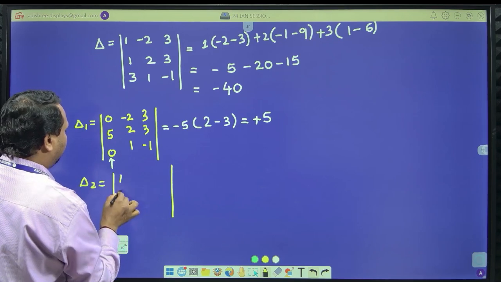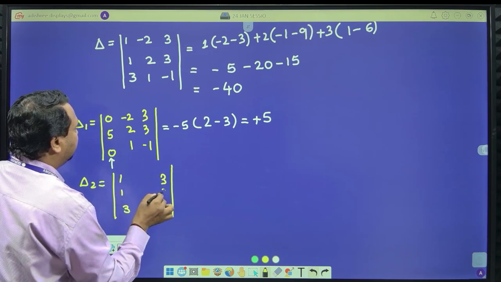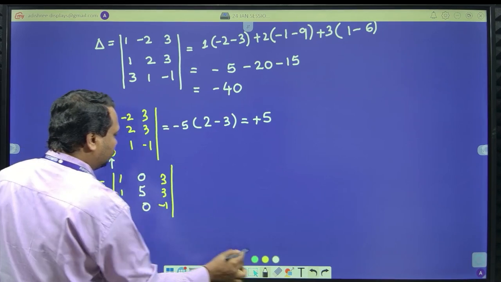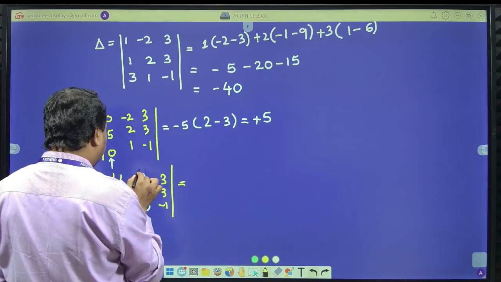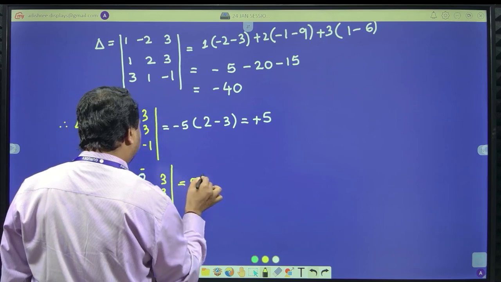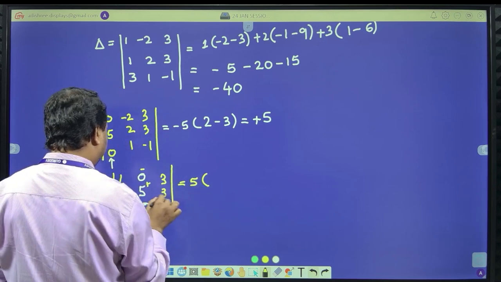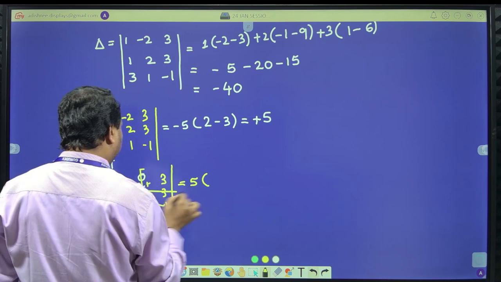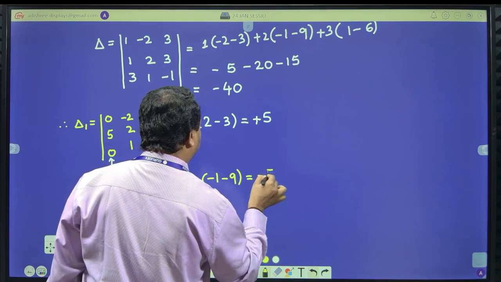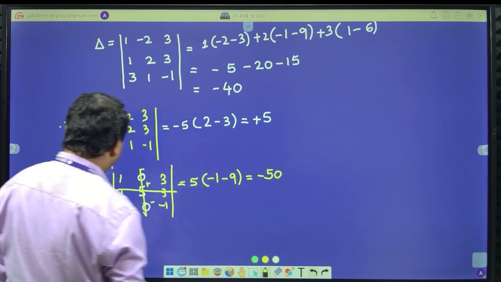Now observe 1, 1, 3, 3, 3, minus 1. I am replacing it by 0, 5, 0, must be equal to, again minus plus minus. So, it will become 5 times of, I have to eliminate this, minus 1, minus 9, minus 10, it will become minus 50, 10 into 5 is 50, right.